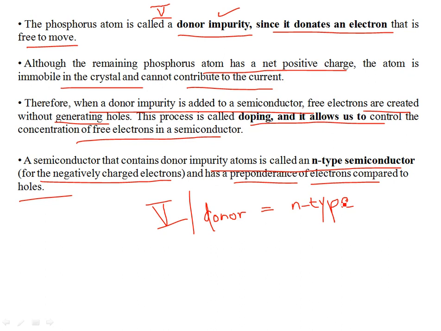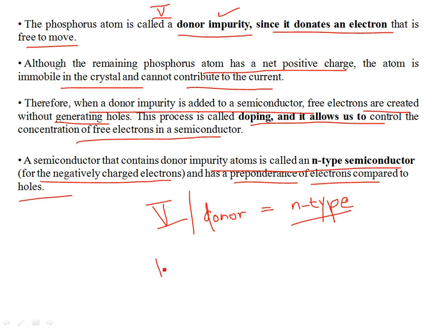It's not like electrons breaking the bonds as in an intrinsic semiconductor and leaving holes behind. It's the loosely bonded electrons which get enough energy to get themselves elevated into the conduction band and start conducting through the lattice. These are N-type semiconductors, okay, which means the majority carriers are electrons.